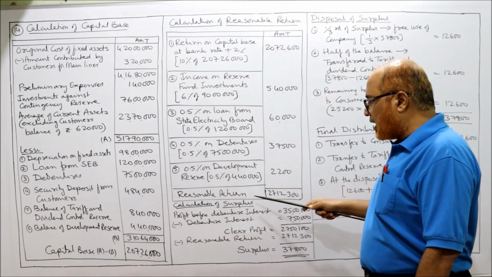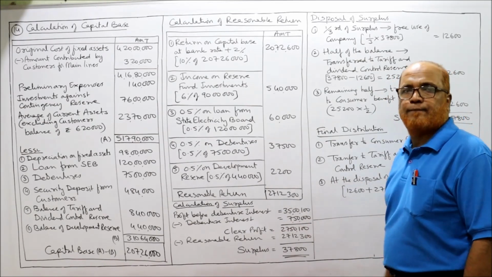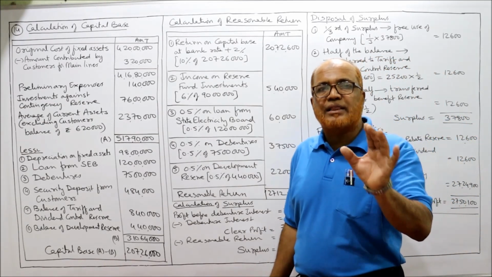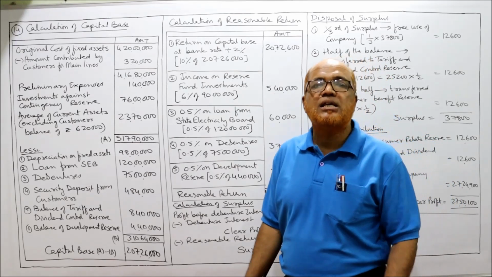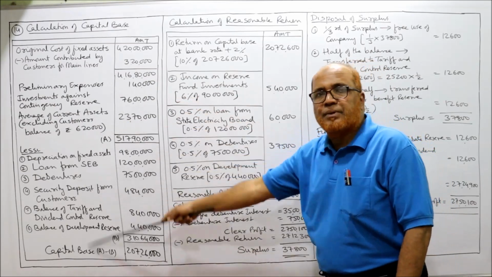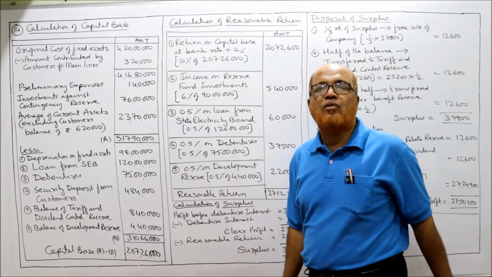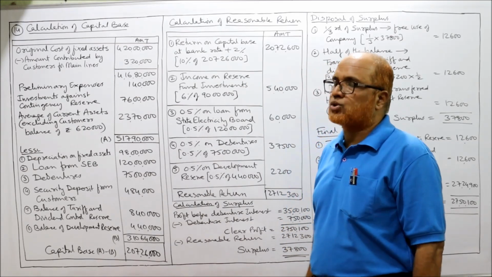Take the total RR, reasonable return, 27,12,300. So 27,12,300 is the RR, reasonable return. Two steps completed. First step, capital base. Second step, reasonable return. Third step, we have to find out the profit.